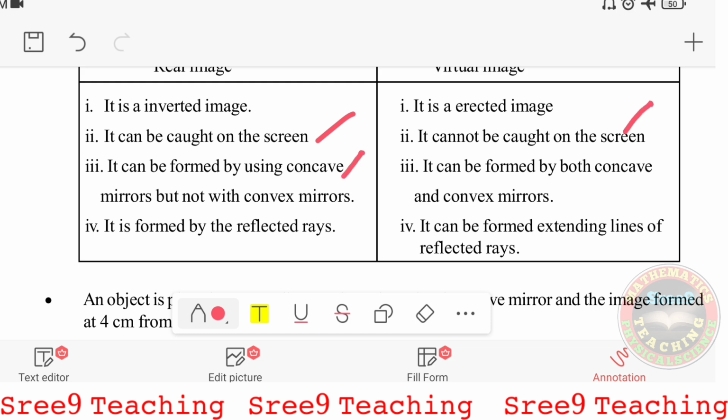Third, real image can be formed by using concave mirrors but not with convex mirrors, sorry, virtual image can be formed by both concave and convex mirrors. Last point, real image is formed by the reflected rays. And last point, right side, virtual image can be formed by extending the lines of the reflected rays.